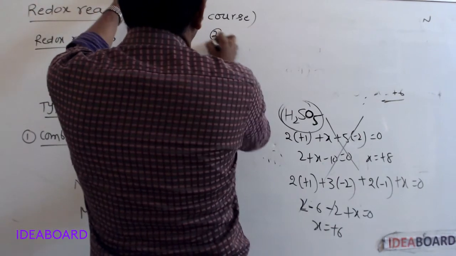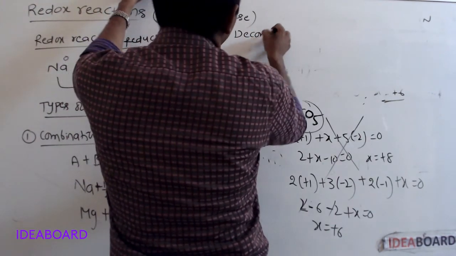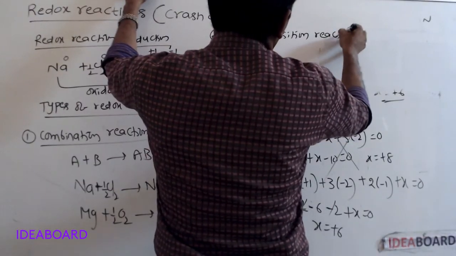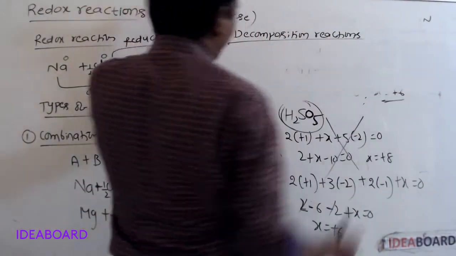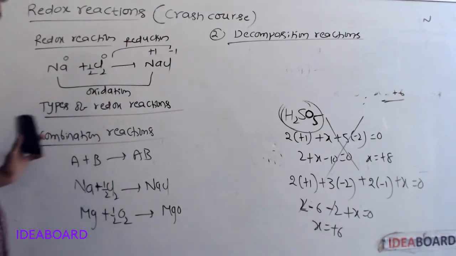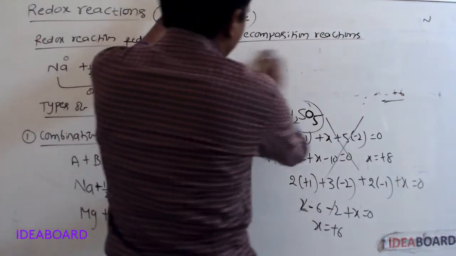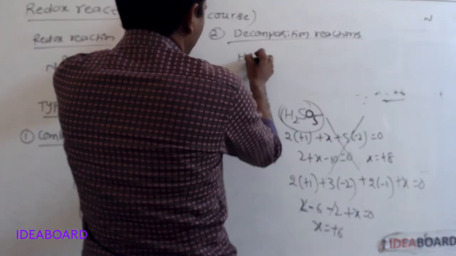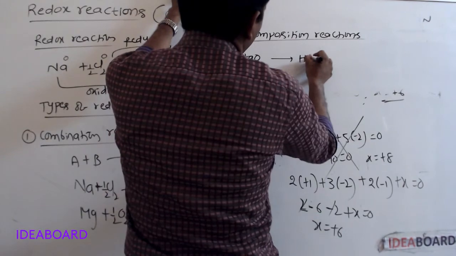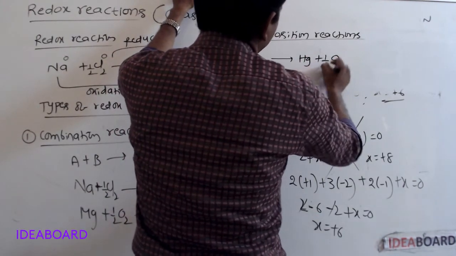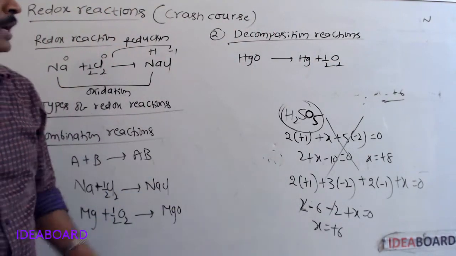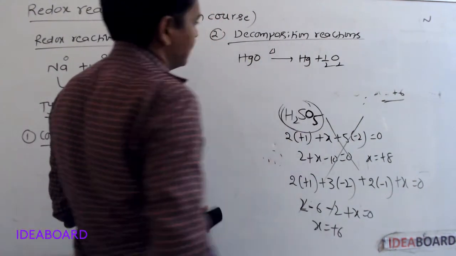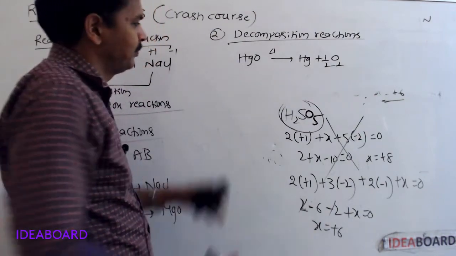Next, the second one, decomposition reactions. HgO gives rise to Hg plus O2. Mercury oxide on heating undergoes decomposition and forms mercury plus oxygen.